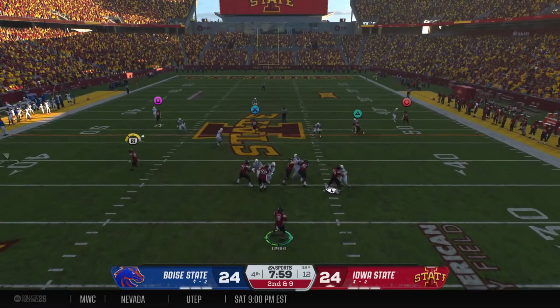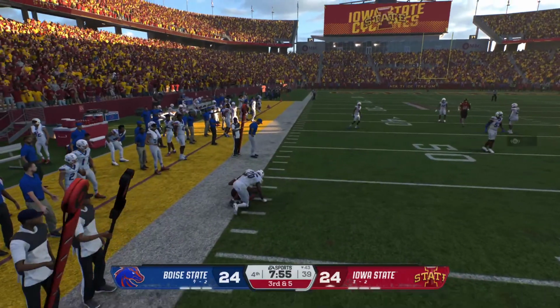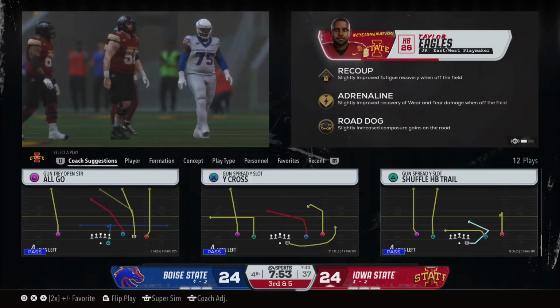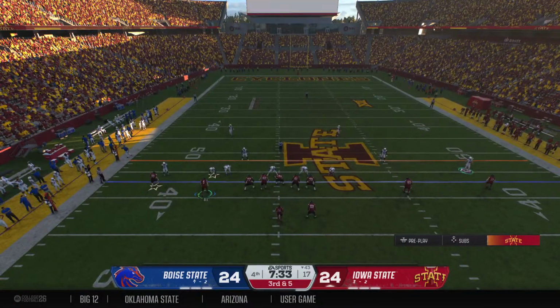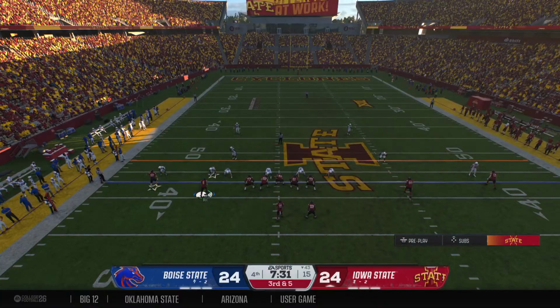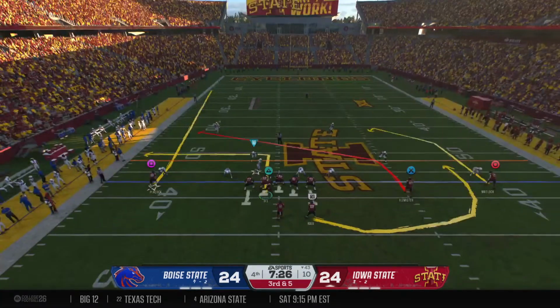Back to pass. They're working that left side. And a good job in coverage there as they stop it after just a few. Listen, running backs are not just running backs anymore. You're going to be a wide receiver in today's football. And a great job sneaking out of the backfield, getting the football, letting them get some positive yards.